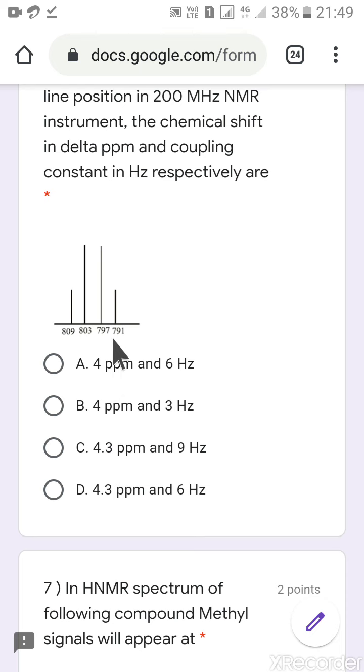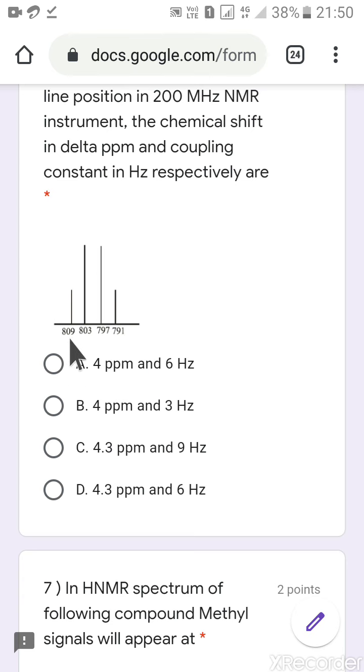So the first 2 options are correct. Among these 2 options there is the answer. So let's calculate the hertz for the coupling constant. The coupling constant is the distance between 2 consecutive lines in hertz. Already these values are in hertz, so we need to just take the difference between these 2 lines. Consecutive or successive lines means you can take the difference between these 2 lines or the last 2 lines.